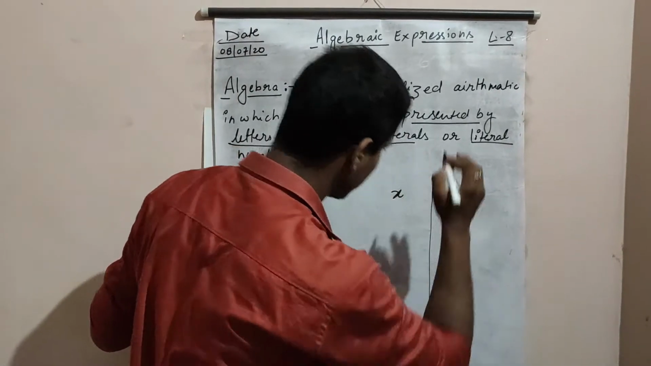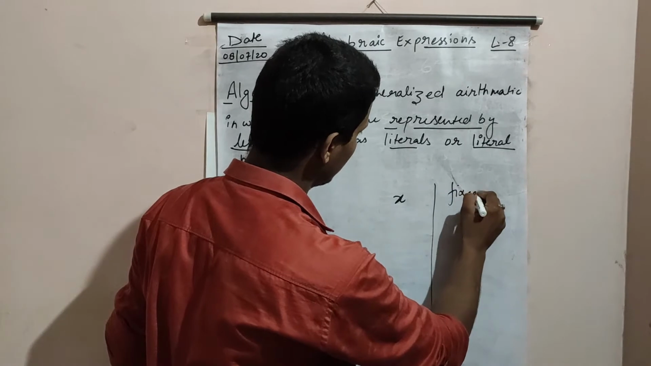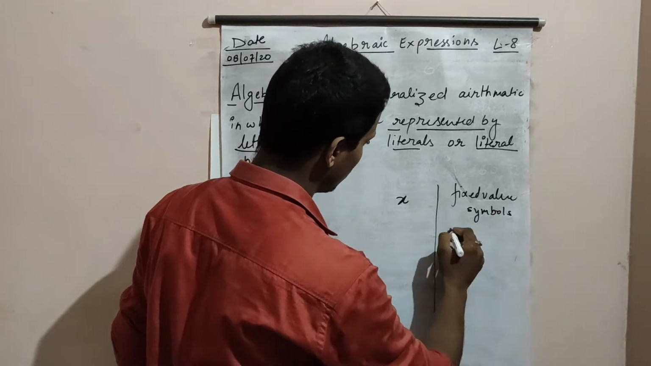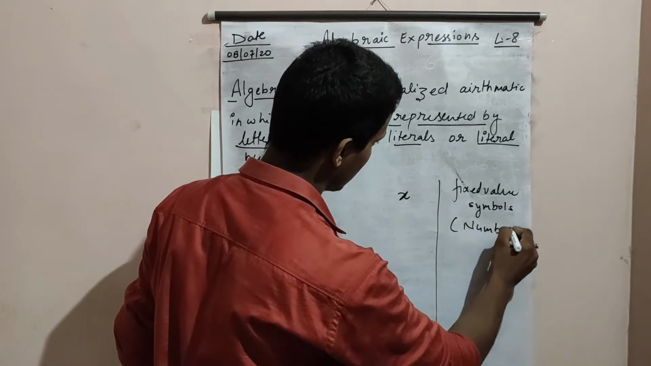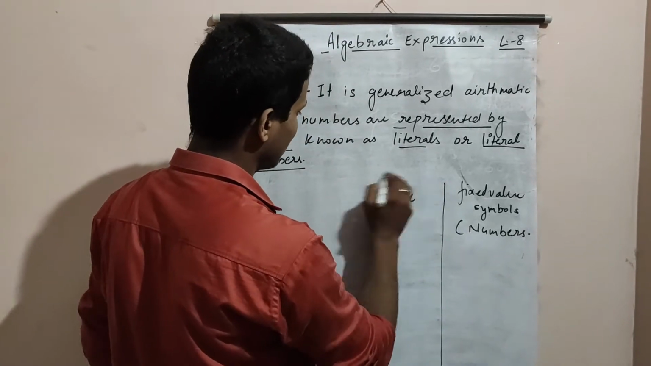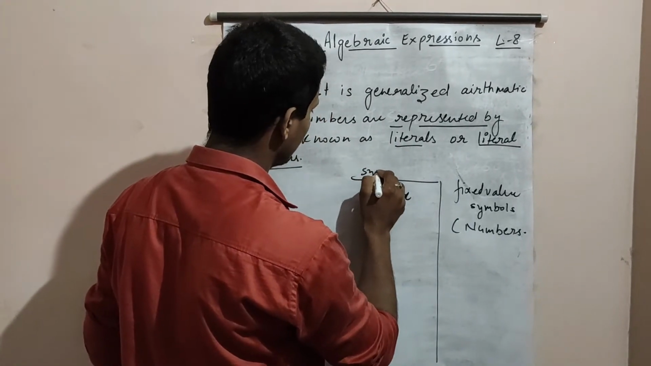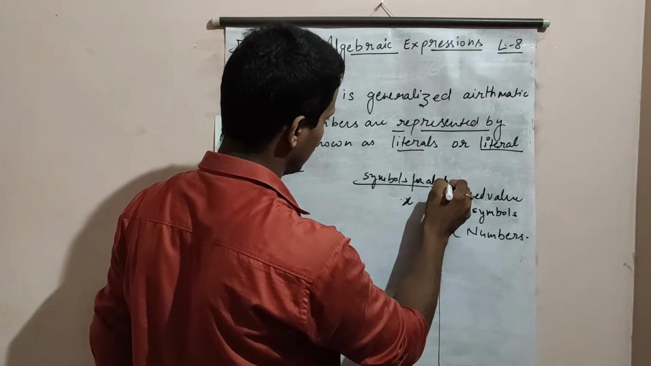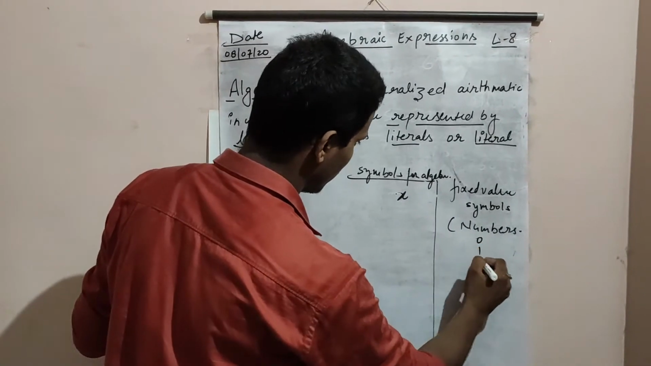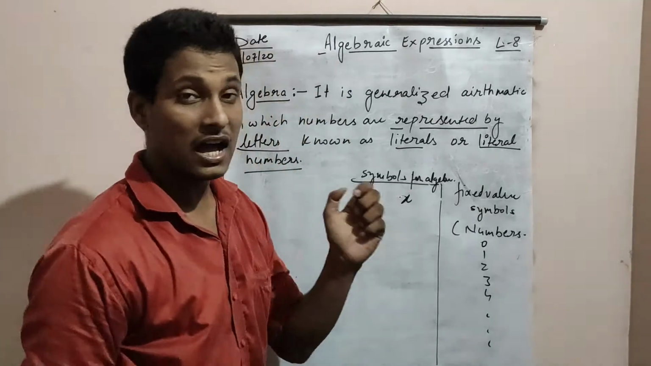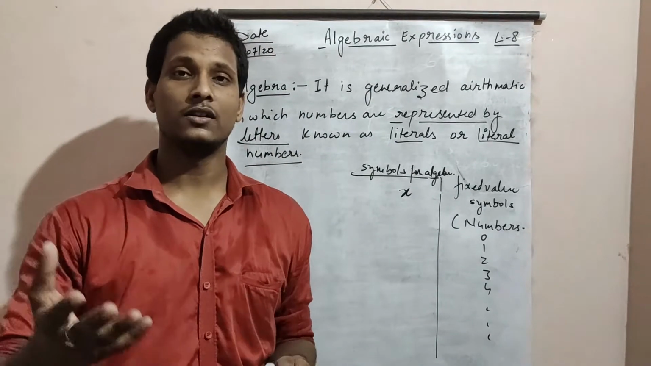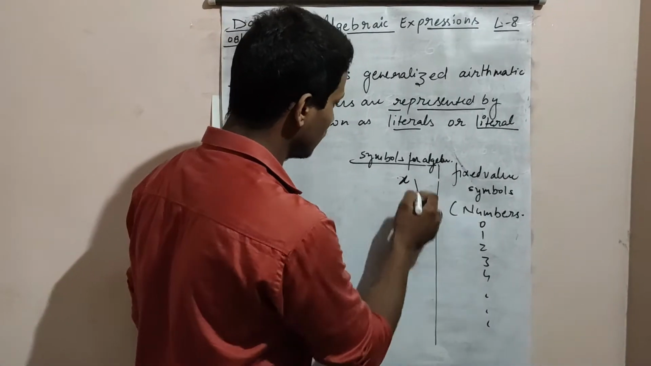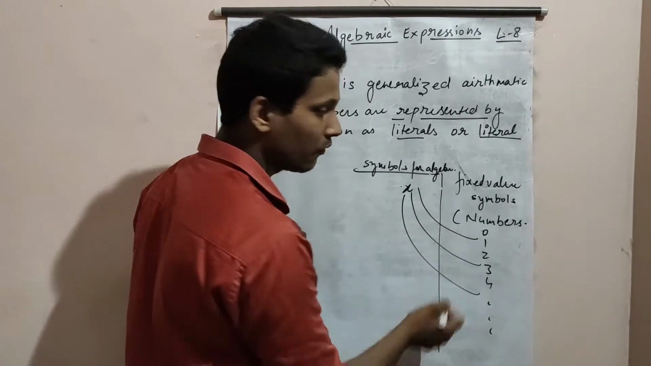Means two types of symbols are there. One is fixed value symbols, that are your numbers, and the other are the symbols we are using for algebra. Like 0, 1, 2, 3, 4, and so on, all the numbers have fixed values. Means 1 is always 1. It cannot be 2. But in such cases, we cannot define that x is sometimes 1, sometimes 2, sometimes 3, 4, and so on.